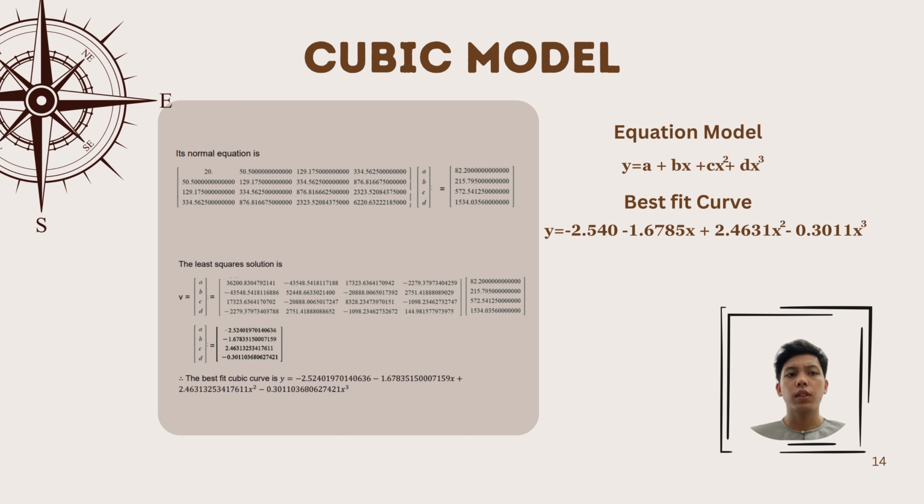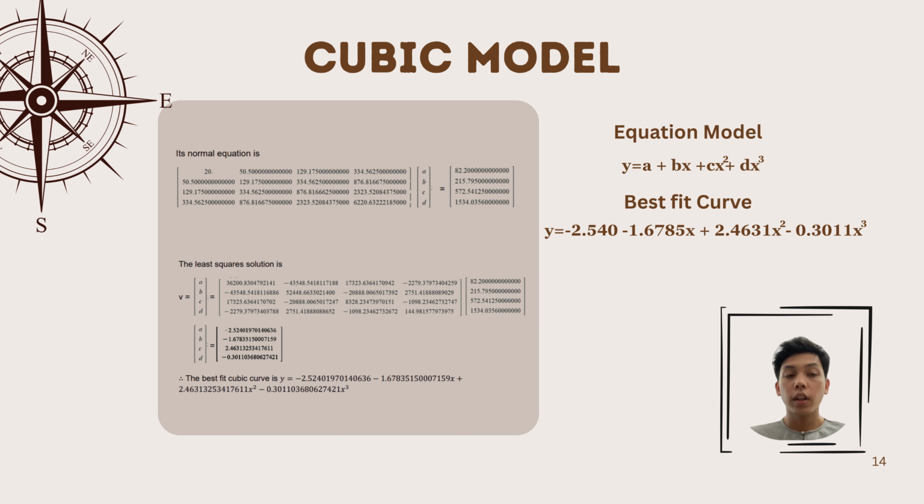So as for the cubic model, the equation is y equals a plus bx plus cx squared plus dx cubed. Using Maple, we gain a normal equation from this model. From the normal equation, we apply the least square method. As a result, we gain the best fit curve of this cubic model.